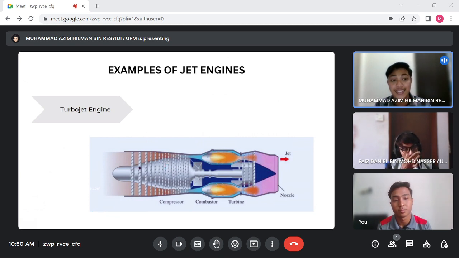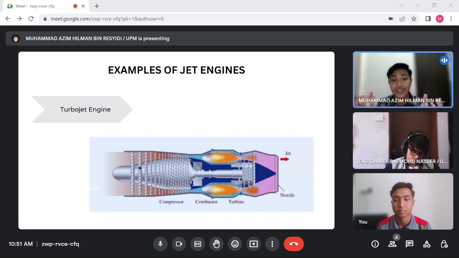Next I will discuss the example of the jet engine. The schematic shows a full turbojet engine in which the jet of combustion products passing through the exhaust nozzle generates all of the thrust.